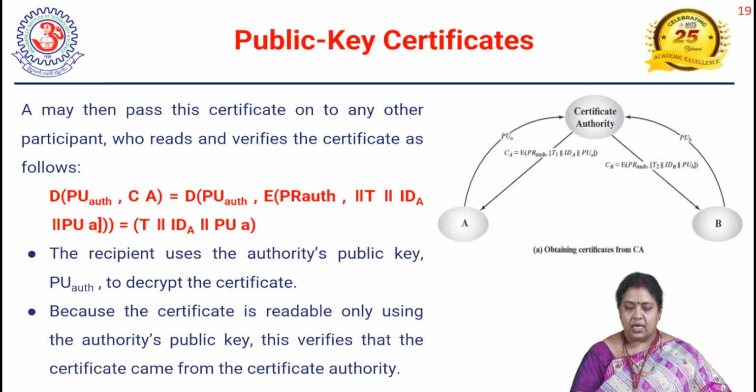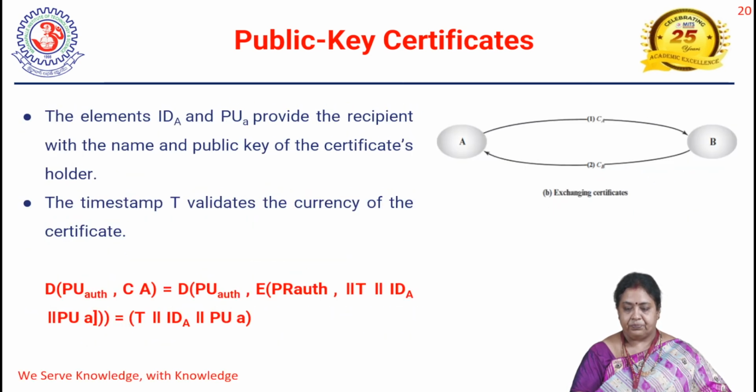Now we will see how they are going to communicate. Now A wants to communicate with B. Instead of the mediator, that is the public key authority, A is directly sending its certificate to B and B is sending its certificate to A. Before the communication process, A gets the certificate and B gets the certificate.